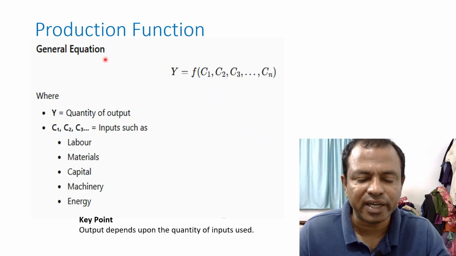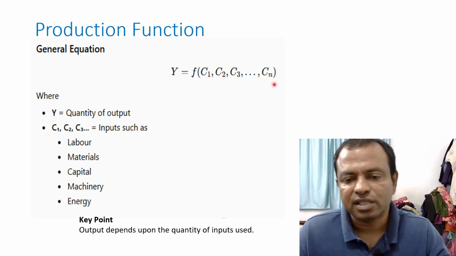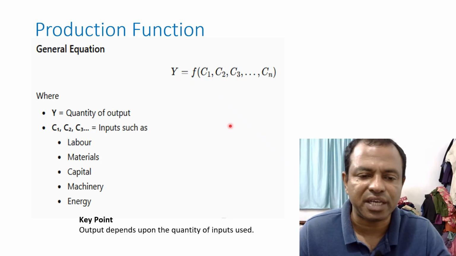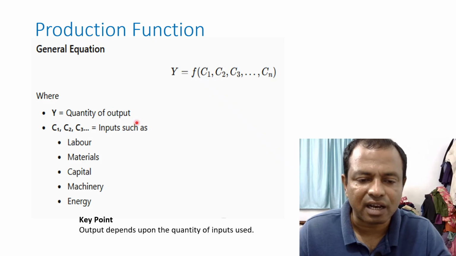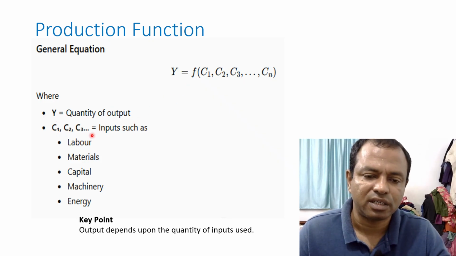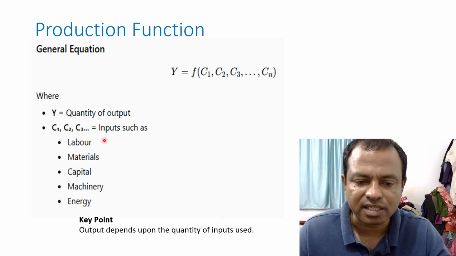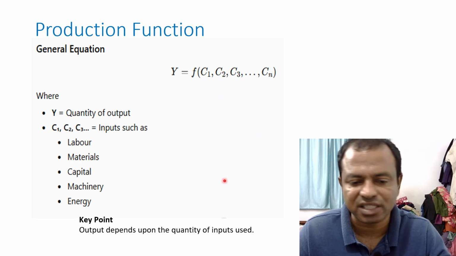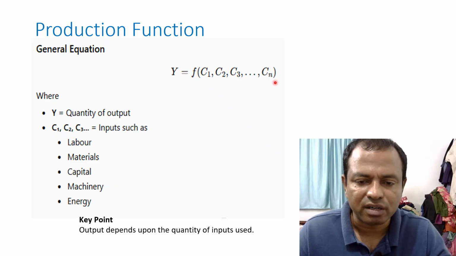So there is a general equation for production function that is shown here. y equal to f of c1, c2, c3, etc. up to cn. Y is a function of c1, c2, c3 up to cn, where y is the quantity of output and c1, c2, c3, etc. are inputs such as labor, material, capital, machinery, energy, etc. So inputs are the independent variables.